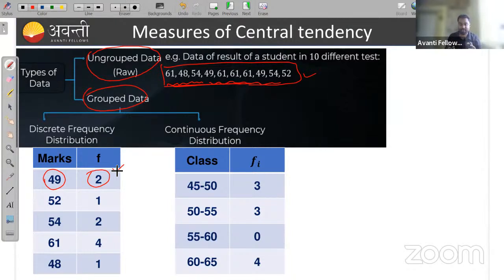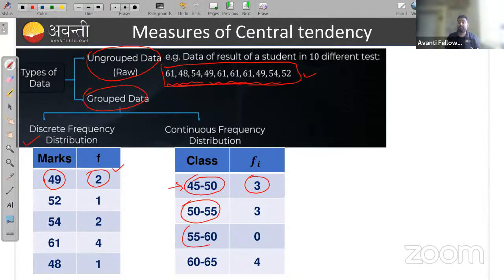Similarly, for continuous frequency or grouped data, we have classes. For in between 45 to 50, how many times did he score? Thrice he scored a number between 45 to 50, and this 45 to 50 is called my class.